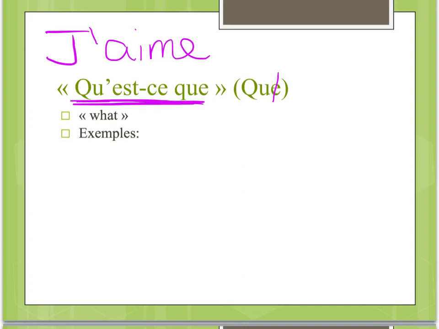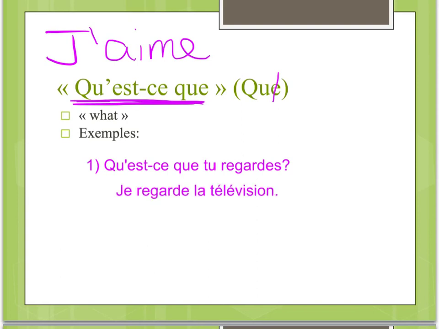Be careful, not est-ce que, but qu'est-ce que. There's a que sound in front of it. Qu'est-ce que. Let's take a look at some examples. Qu'est-ce que tu regardes? What are you watching? And we could answer, je regarde la télévision. Numéro 2. Qu'est-ce que Jean étudie? What is John studying? We could answer, Jean étudie la science.